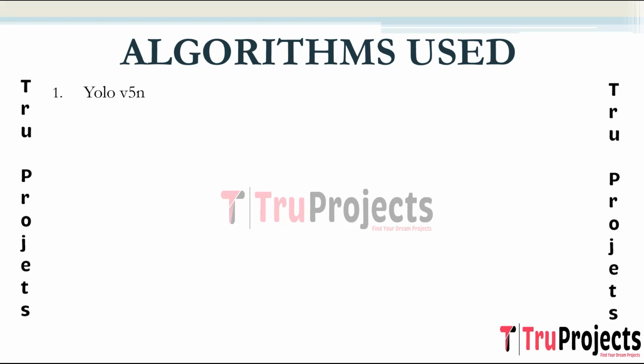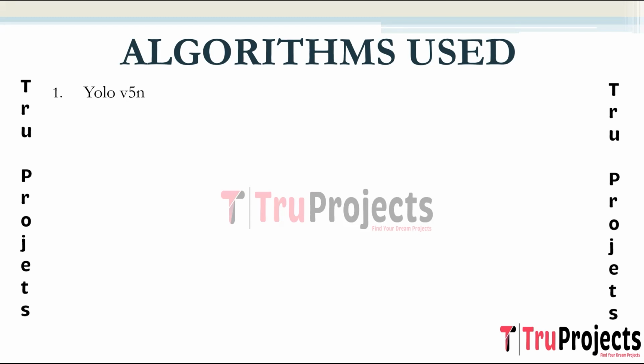The first algorithm is YOLOv5n, which is You Only Look Once version 5 nano. First, we will know what is YOLO. YOLO is an object detection algorithm that divides an image into a grid and predicts bounding boxes and class probabilities for each grid cell. YOLO processes the entire image in one forward pass, making it efficient for real-time object detection. YOLO is favored for its speed and efficiency, providing accurate object detection with a single pass through the neural network. It is commonly used in applications where real-time processing is crucial.